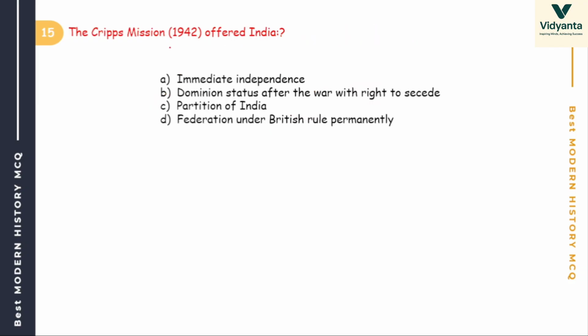So next, Cripps Mission 1942 offered India immediate independence, dominion status after the war, partition of India, or federation under British rule permanently. Cripps Mission 1942. Jaldi. These are basic questions. The answer is B, dominion status after the war with right to secede. Cripps Mission proposed dominion status after World War II and allowed provinces to opt out. Clear? Chalo. It was rejected by all our leaders.